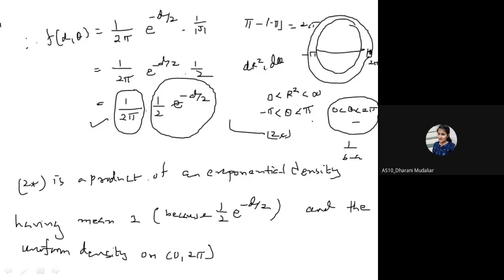If you took b equal to pi and a equal to minus pi, what will happen? That is also 2 pi. So it is a uniform density on 0 to 2 pi, namely the density is 1 upon 2 pi. Further, you can see that there is no connection between these two, so they are independent. So we can say that further r square and theta are independent.